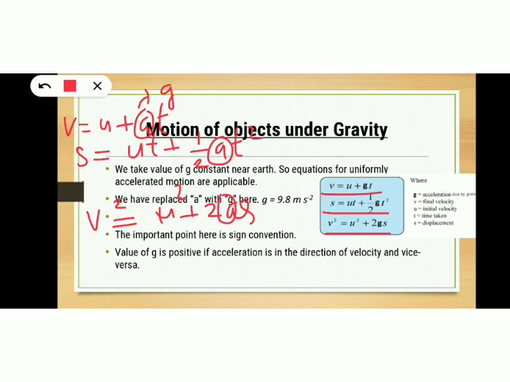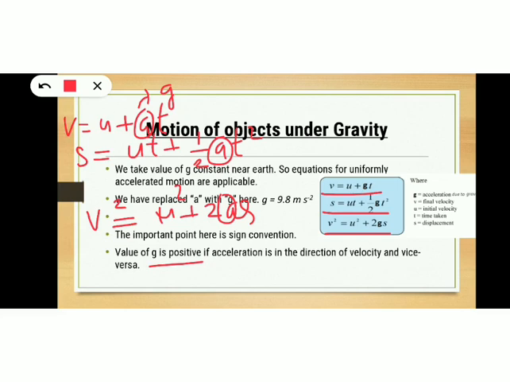The most important point here is the sign convention. This g has a different sign for different directions of motion. The value of g is positive if acceleration is in the direction of velocity, and vice versa.